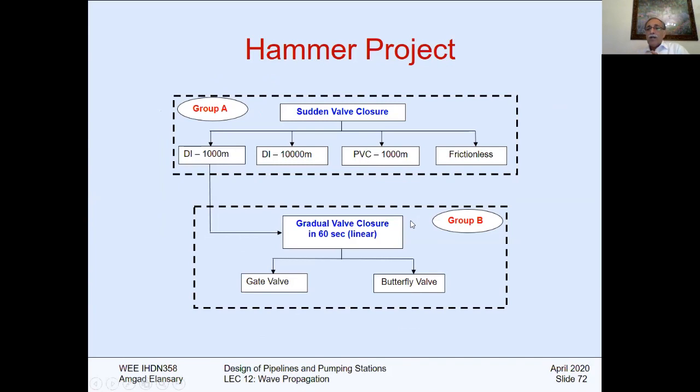In a simple categorization, this is not a group project. Everyone will work alone here. It's not a group for students. The group of results here will be one group for the sudden closure and the other group for gradual closure in 60 seconds. The first group will be ductile iron 1,000, 10,000, PVC 1,000, and the frictionless pipe, zero friction. And the other group will have a gradual valve closure in 60 seconds, using 2 valves, one gate valve and the other one a butterfly valve.